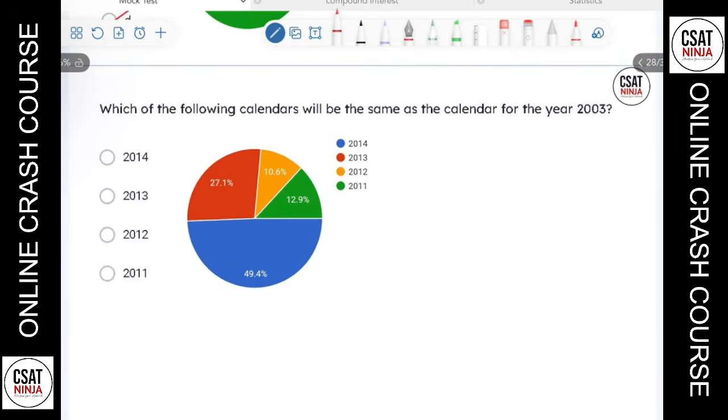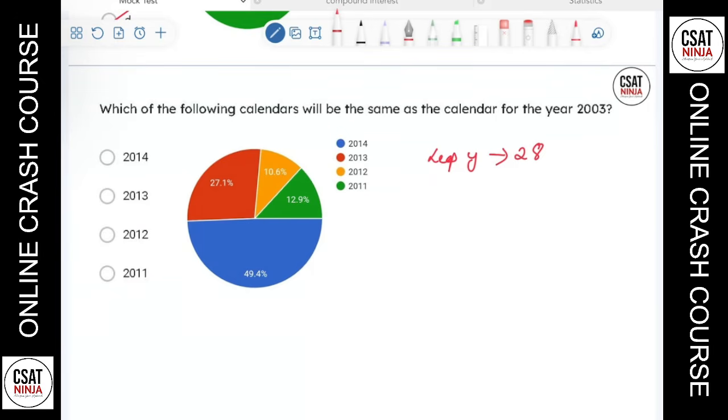Which of the following calendar will be same as a calendar for the year 2003? 2003. Okay, 2003. I'll give you a trick here. Only 49% got it correct. So the leap year will always repeat after 28 years. Leap year calendar, that same calendar will repeat only after 28 years.